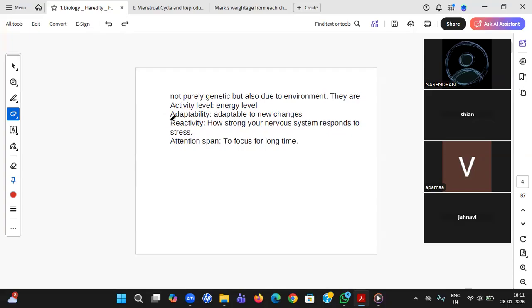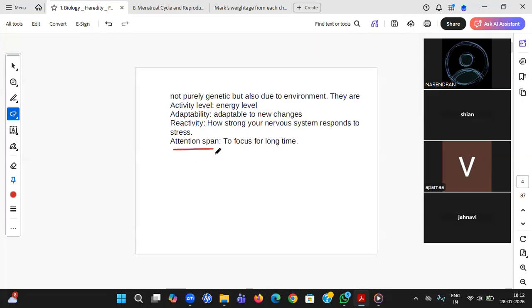Okay, adaptability. Some parents are very adaptable to frequent postings. They are very comfortable in changing the environment and situations. The same thing can be passed to the kid also. Reactivity. Some parents are absolutely fine managing troubles. Many troubles come to them, but they ensure that all the troubles are dealt with very easily and in a good pattern. When a child sees that, first of all, the child has some genetic character like that, and when he sees the parent, automatically his reactivity also goes in the same mode.